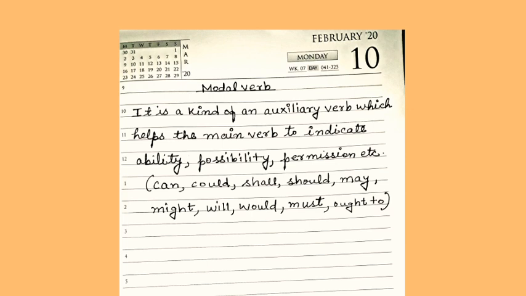Some of the words which are used as modal verbs are can, could, shall, should, may, might, will, would, must, and ought to. In our next video, we will once again discuss each and every verb in detail with many examples as well as uses.